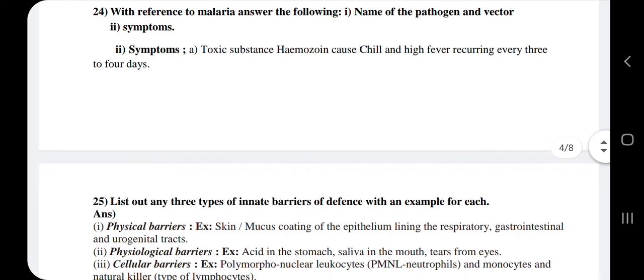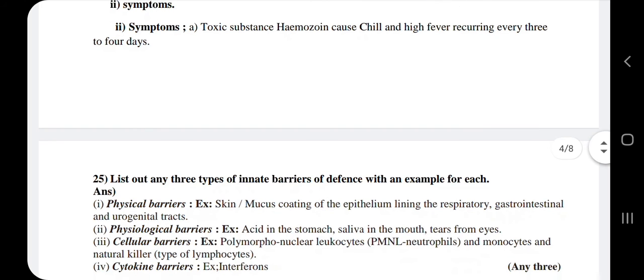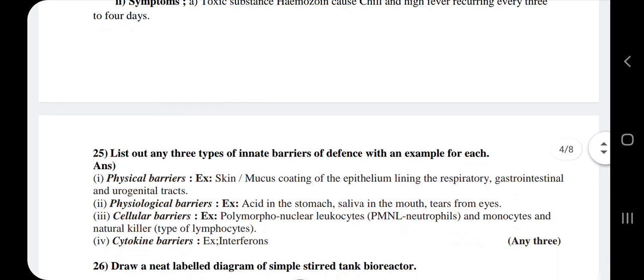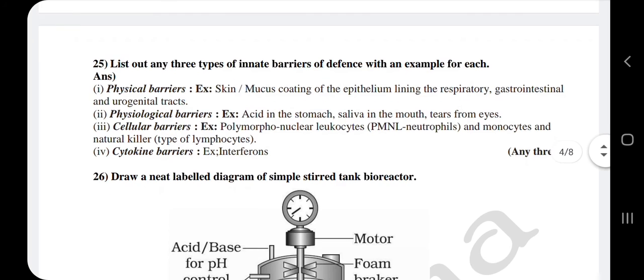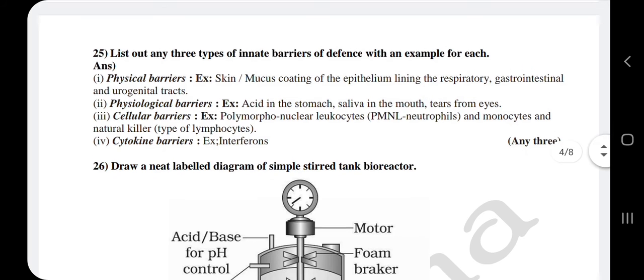25th, list out any 3 types of innate barriers of defense with an example for each. In the innate barriers, the first one is physical barriers. Example is skin or the mucus coating of the epithelium lining the respiratory, gastrointestinal and urogenital tract. Second one, physiological barrier.